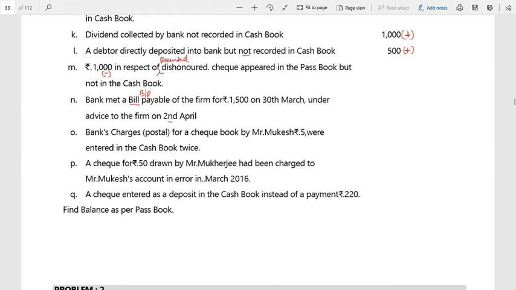But here the amount was deducted from the bank account, but in the cash book they don't know. They got to know only on 2nd April. So therefore in the cash book it is not deducted. Therefore, in order to reach passbook level, what am I supposed to do? Deduct, sir. Again this 1,500 I am supposed to deduct, minus.